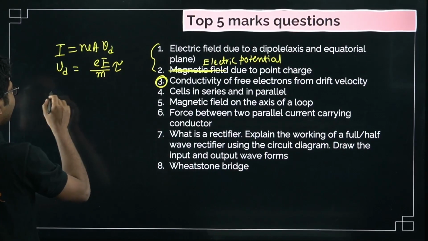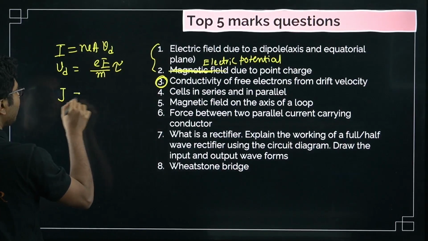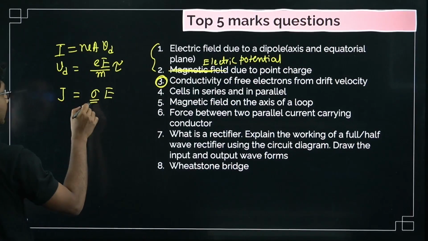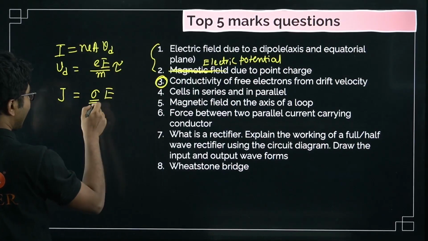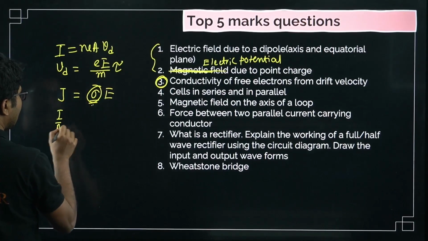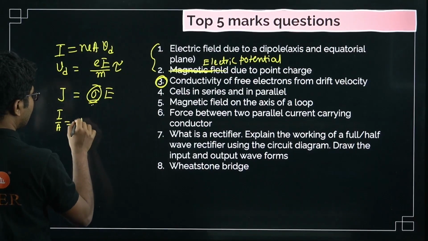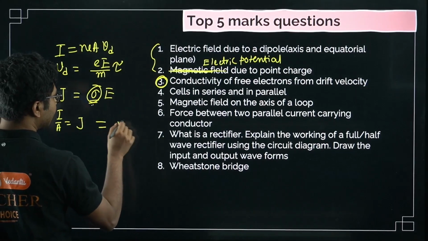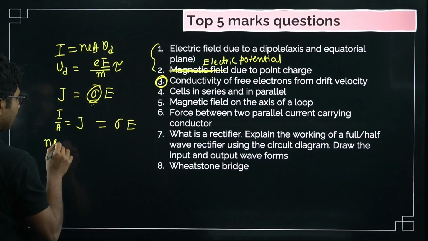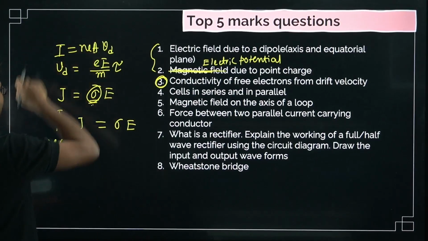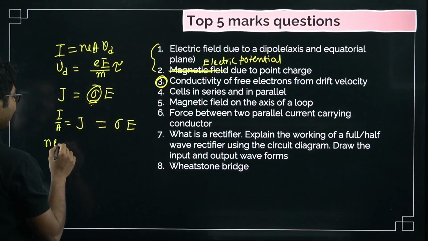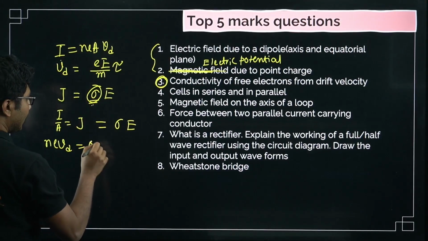And another expression is J is equal to sigma E. These are the expressions, and you have to find the relationship between this sigma and the tau, or find the expression for this sigma. Okay, we know that I by A is equal to the current density J, so J is basically sigma E. And what is I by A from this expression? I by A is equal to NeVd. A is already divided here, so it is NeVd is equal to sigma E.